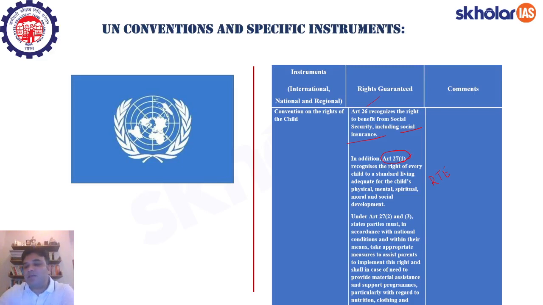Under Article 27, subclause 2 and subclause 3, states parties must, in accordance with the national conditions and within their means, take appropriate measures to assist parents to implement this right, and shall, in case of need, provide material assistance and support programs, particularly with regard to nutrition, clothing, right? Because that is also very, very important.